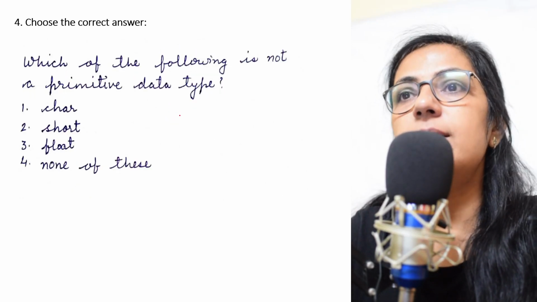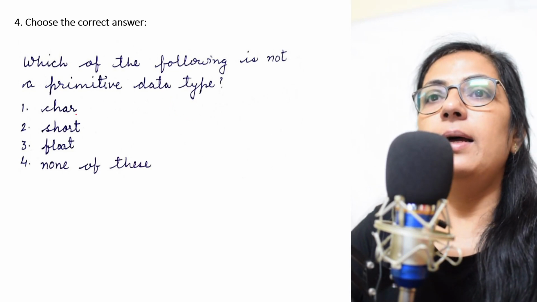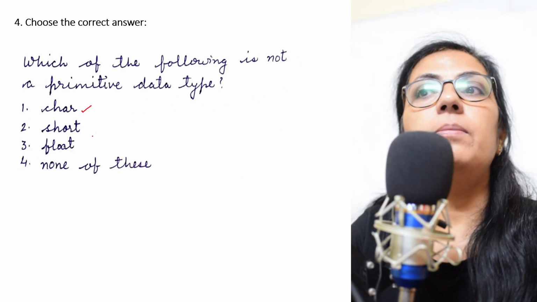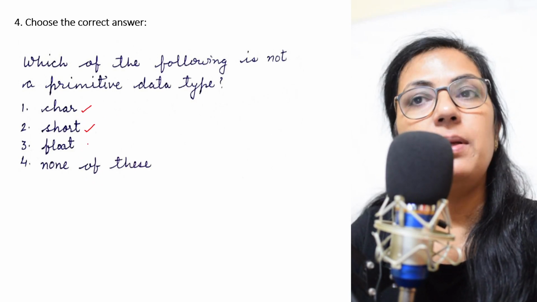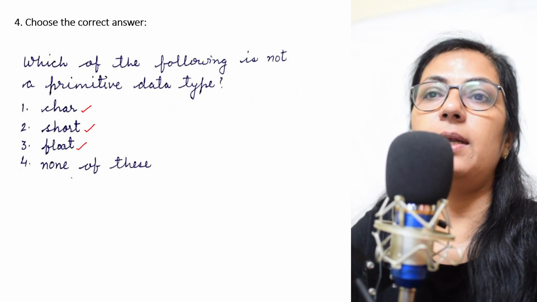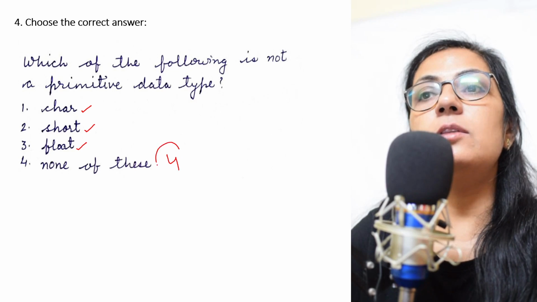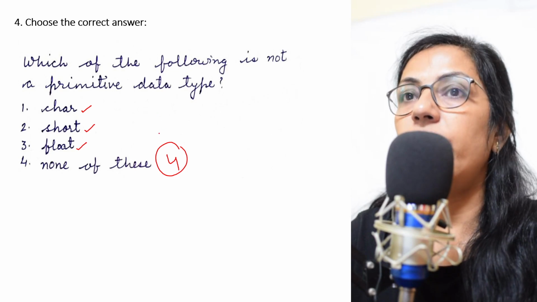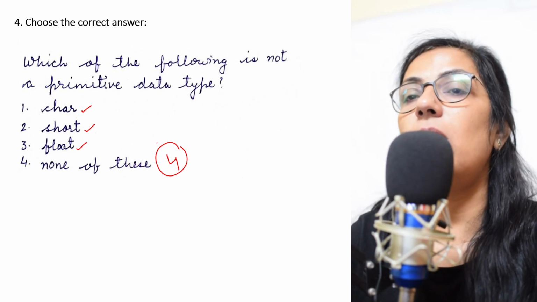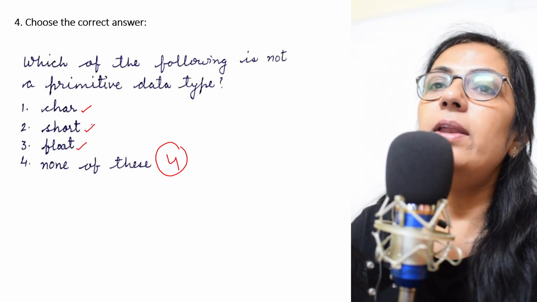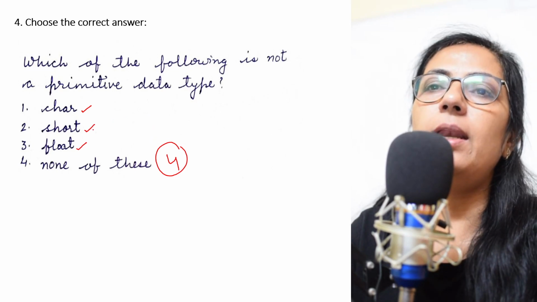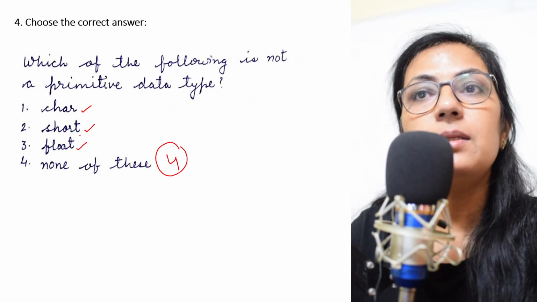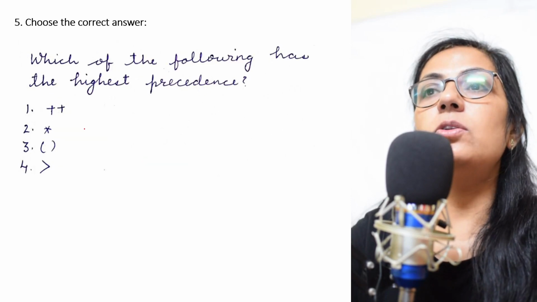Which of the following is not a primitive data type? Char, short, float, none of these. Children, char is primitive data type. Short is also primitive data type. Float is also primitive data type. So the correct option is option 4, none of these. Non-primitive data types like you have class, you have arrays, these are non-primitive data types. Children, normally when we do programs, short data type very rarely we use. So don't get confused with the option short, right? This is a primitive data type. We move on to the next question.